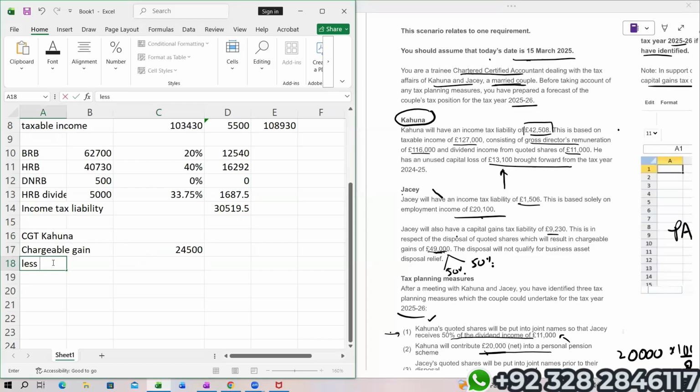Less first the annual exempt amount. Do first utilize the annual exempt amount, not the brought forward capital loss. Now we will deduct the brought forward capital loss. Students, you can see the brought forward capital loss is 13,100. So here comes the taxable gain.